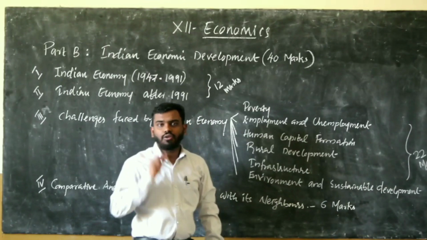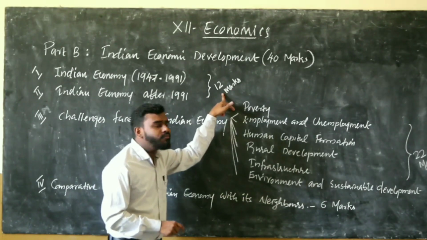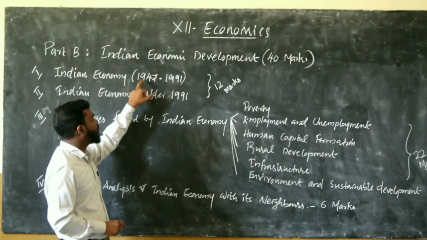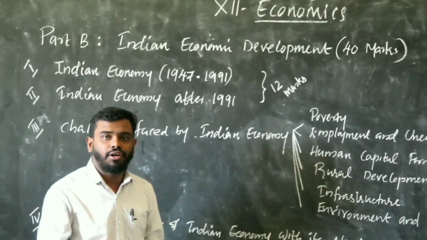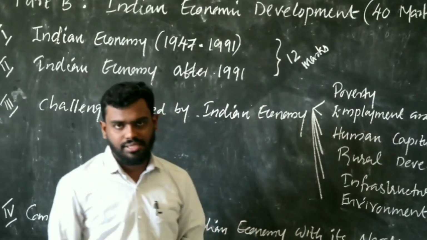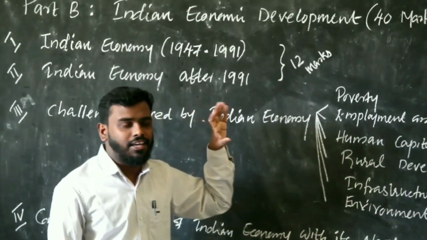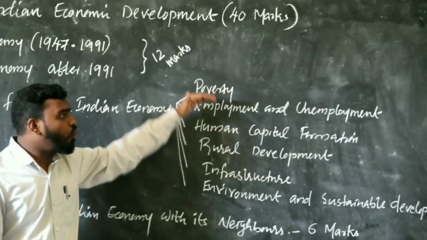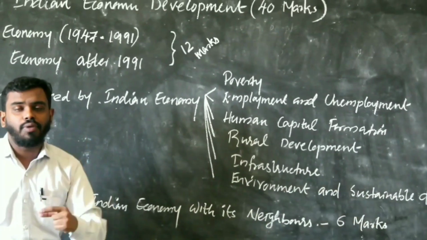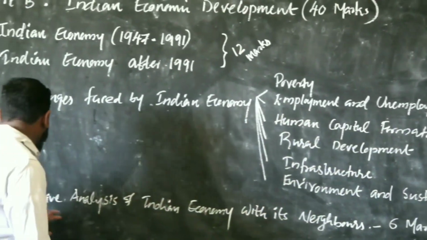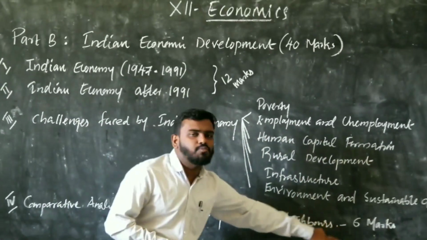You can expect a 40 mark question in the board examination, and out of the 40 marks, 12 marks will come from the first two parts, that is the Indian economy from 1947 to 1991 and the Indian economy after 1991. Next, the third part, challenges faced by the Indian economy: there are a lot of challenges, and from all these you can expect 22 marks in the board examination. And the last one, the comparative analysis of the Indian economy with its neighbors: there you can expect a 6 mark question.